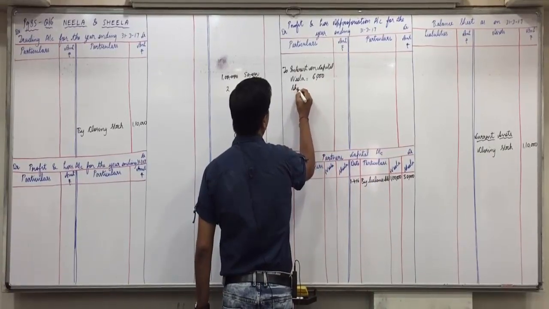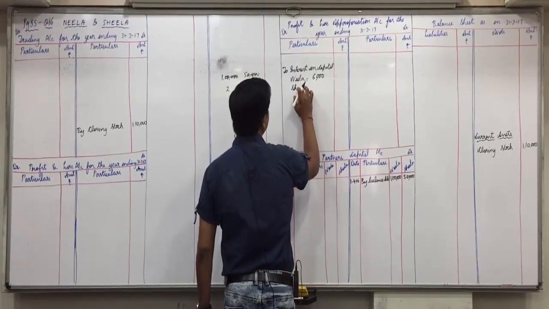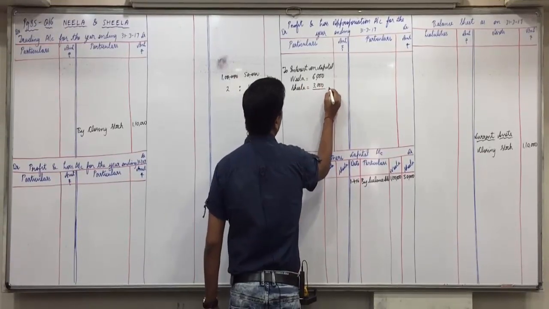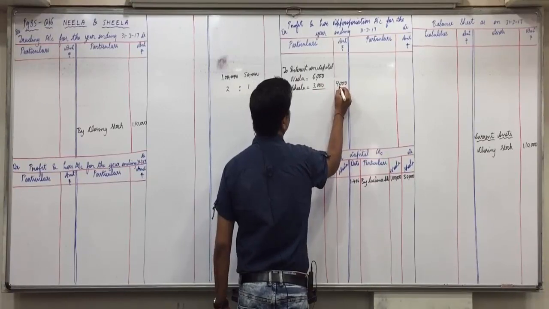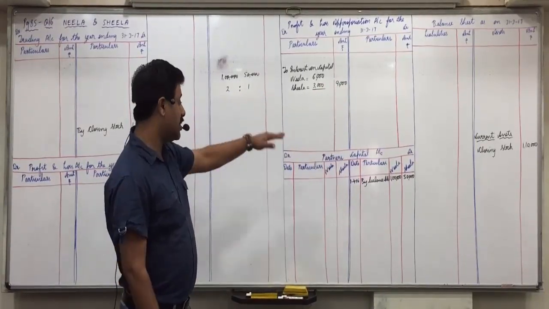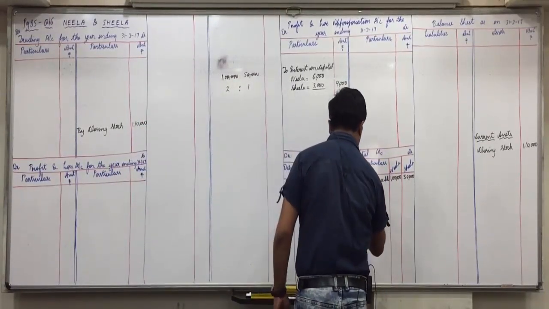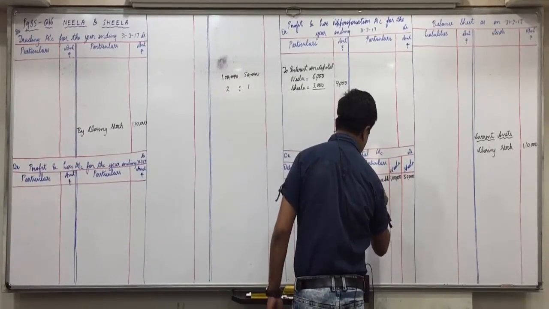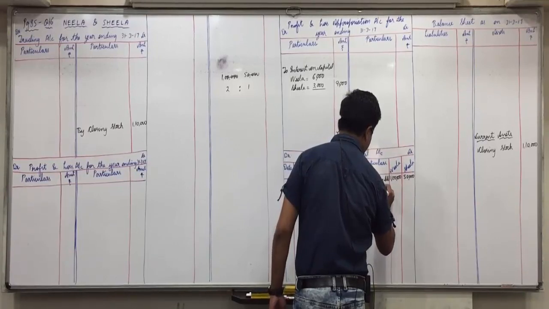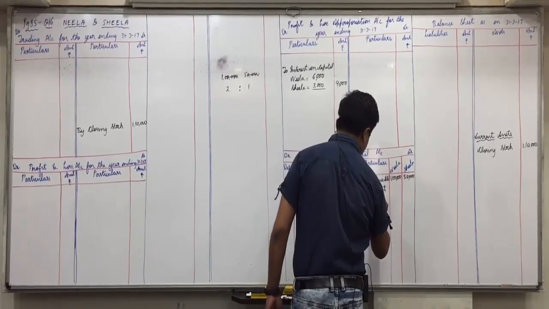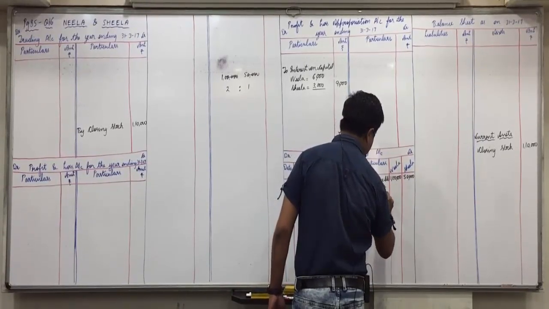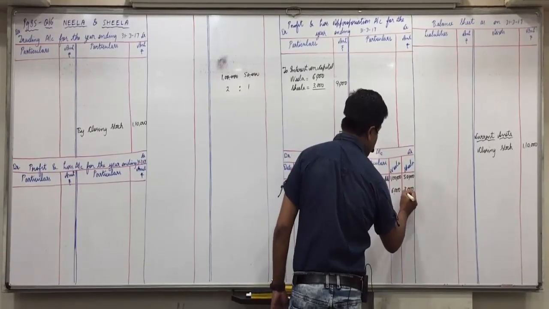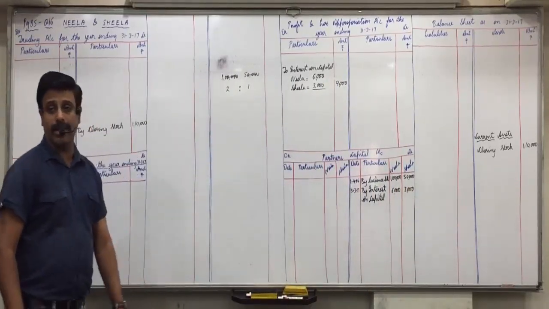And Sheila 50,000 into 6%, 3,000. Total 9,000. Is everyone clear with it? And opposite side in partners capital account credit side, by interest on capital, in Neela's column 6,000 and in Sheila's column 3,000. Anyone having any doubt in this?